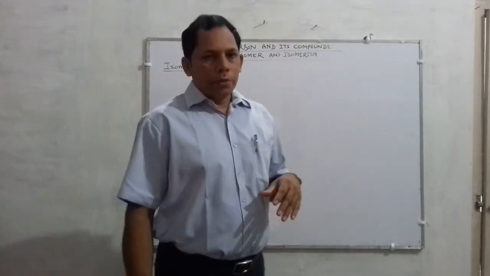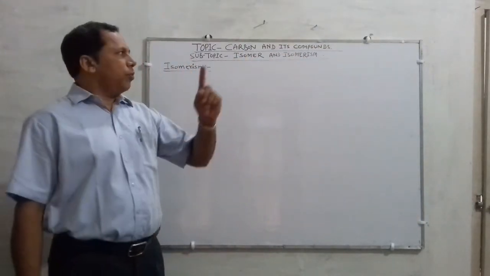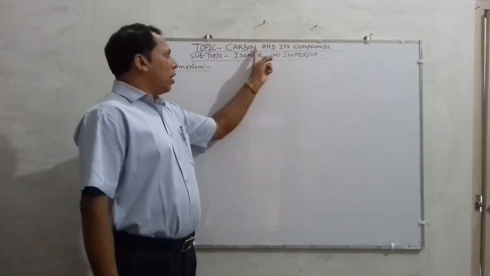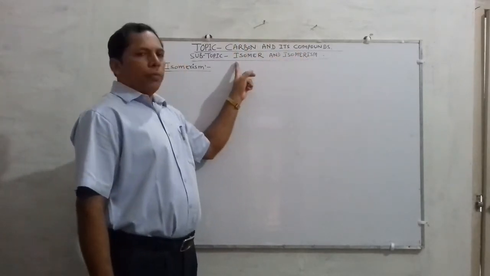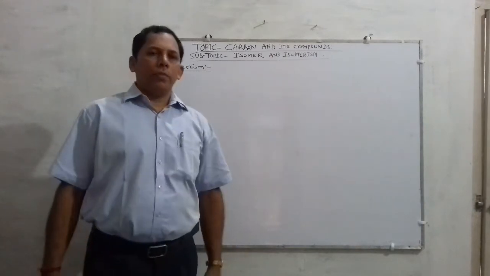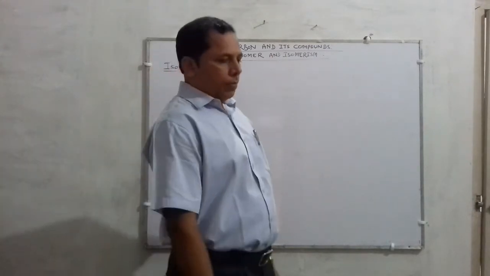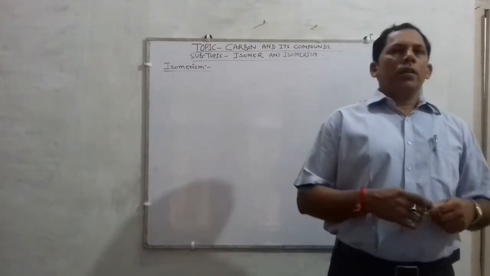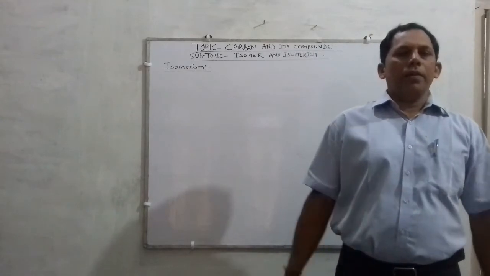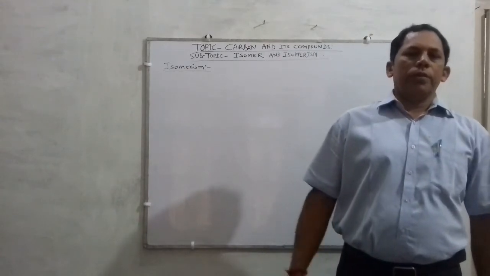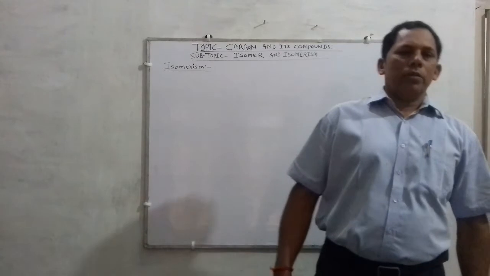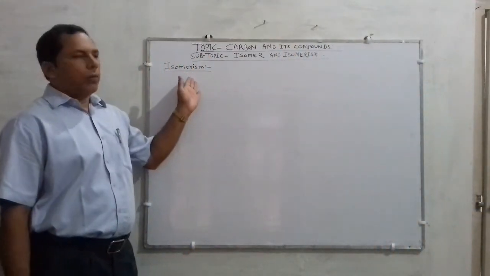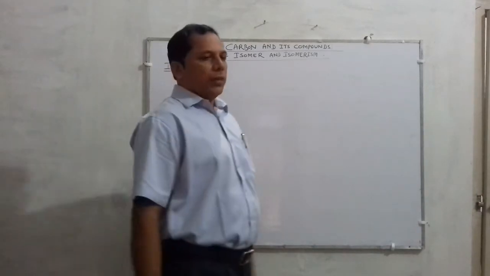In today's video lecture, I am with a new point in the same topic, carbon and its compounds, and the point is isomer and isomerism. So, what is isomer, what is isomerism, and what are the kinds of isomerism? That is what you are going to study. Okay? So, let's start. What is isomer and what is isomerism? So listen first.